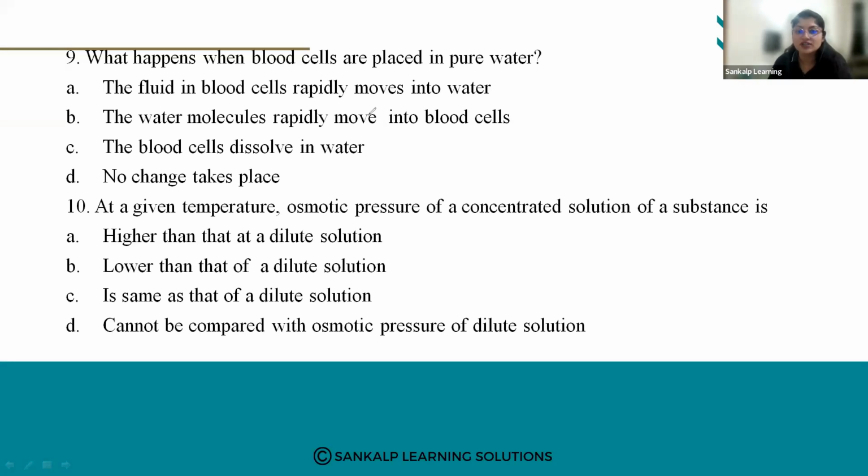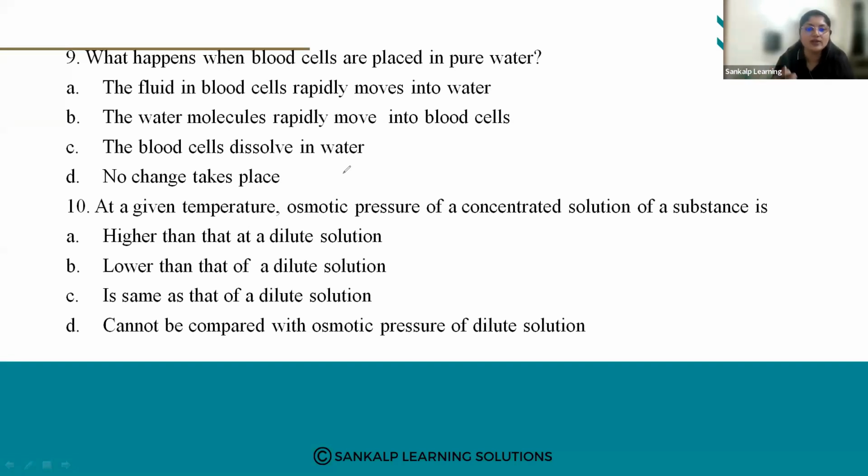Osmotic pressure is a colligative property. A colligative property depends on the number of solute particles. If the concentration is higher, the number of ions will be higher.